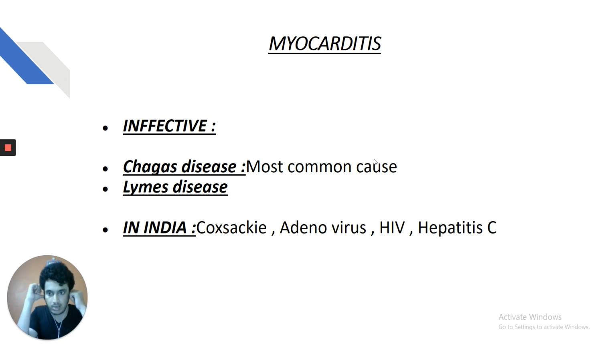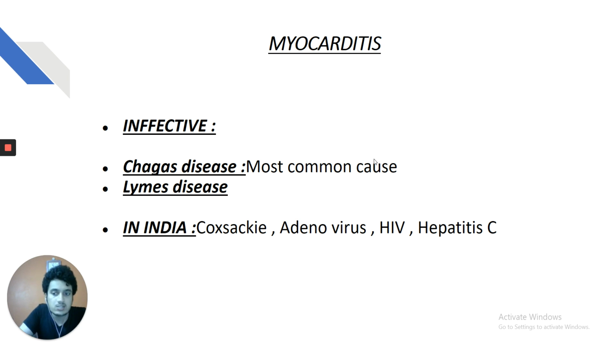So, as we saw, myocarditis is an important cause of dilated cardiomyopathy. Myocarditis in the infective setting, Chagas disease being the most common cause, and we saw the differences between Chagas disease and sleeping sickness, and Lyme's disease caused by Borrelia burgdorferi. There are three phases of Lyme's disease. The causative agent is Borrelia burgdorferi, and the vector for transmission is the hard tick. Again, my dear friends, these are the topics which must be at your fingertips.